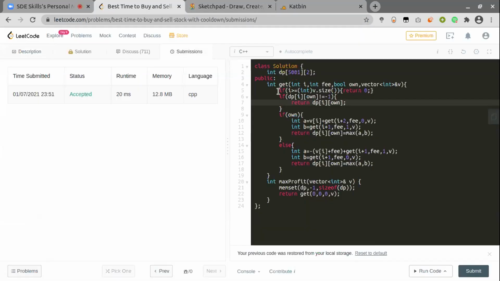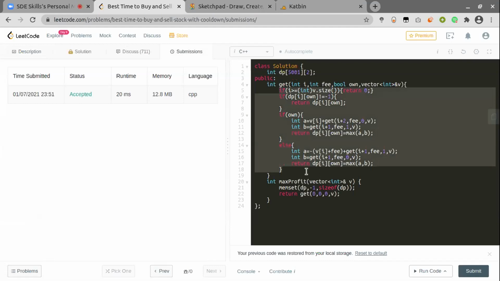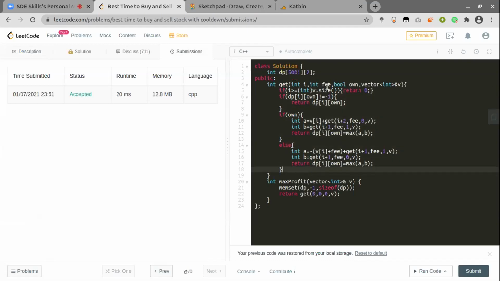It appears that it is a recursive call, so it will take n square, but the range of values which the own variable takes is only 2. So we can take it as a 2 cross n matrix, and then the space complexity would be linear as well as the time complexity would be linear.